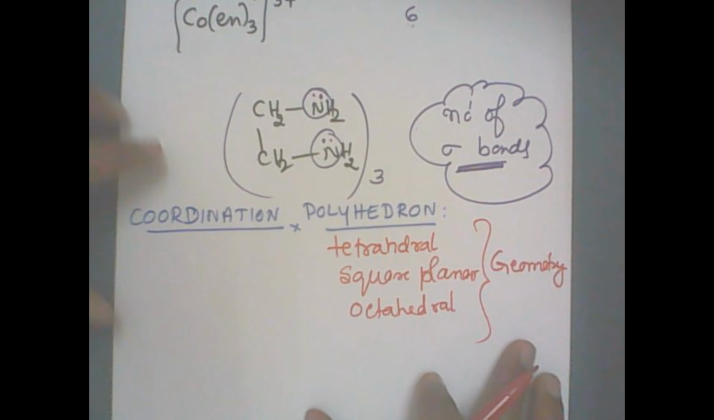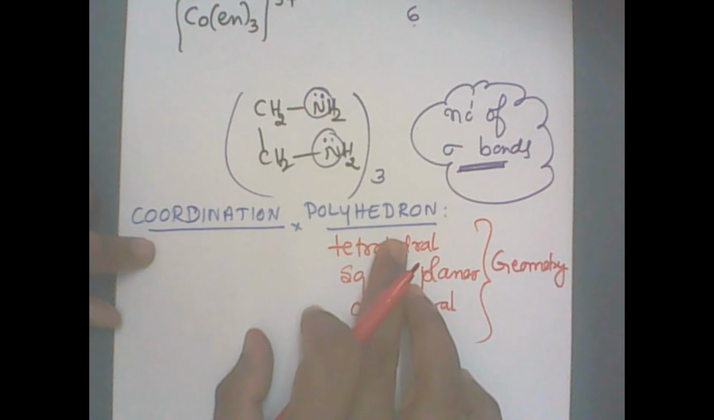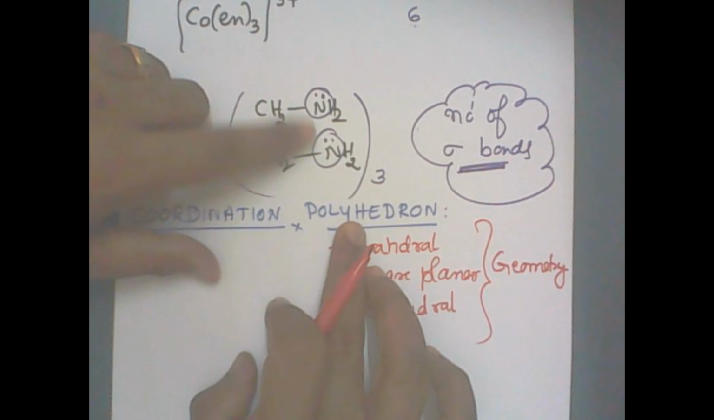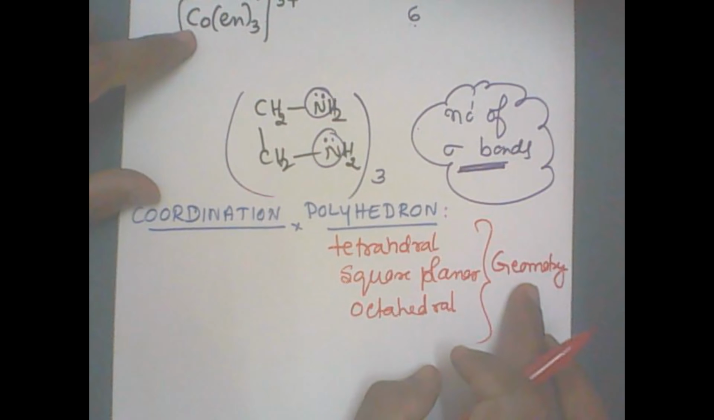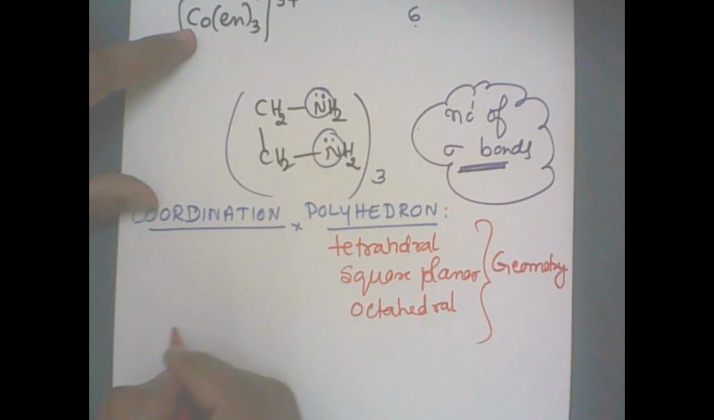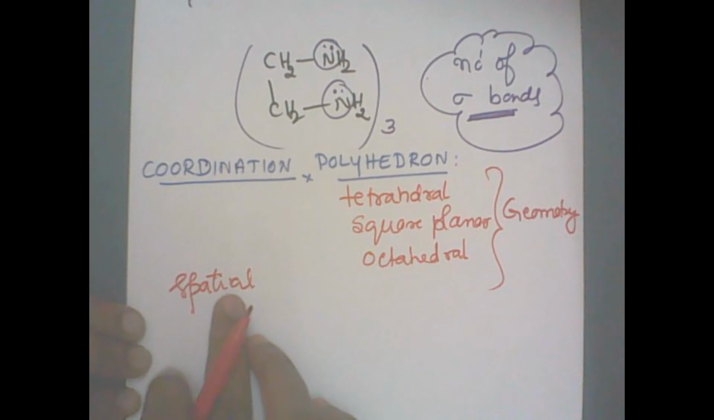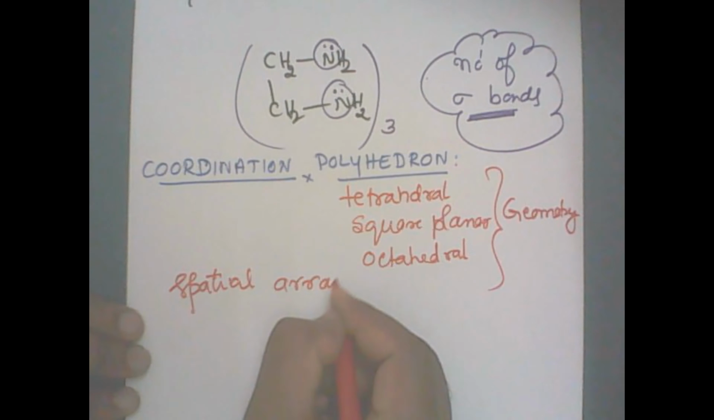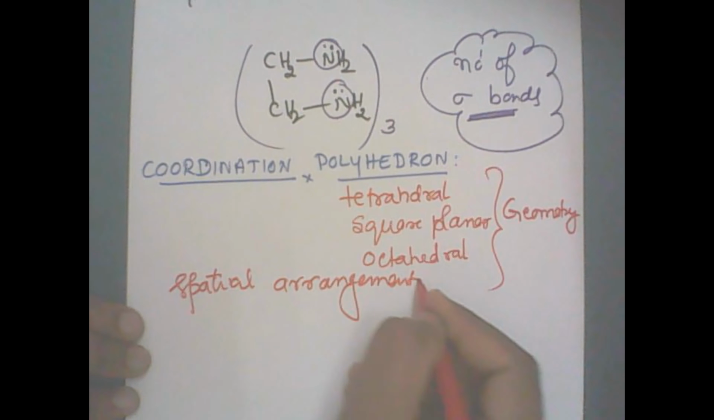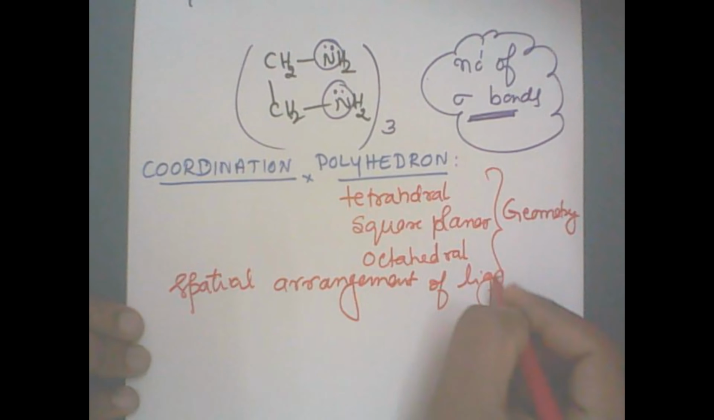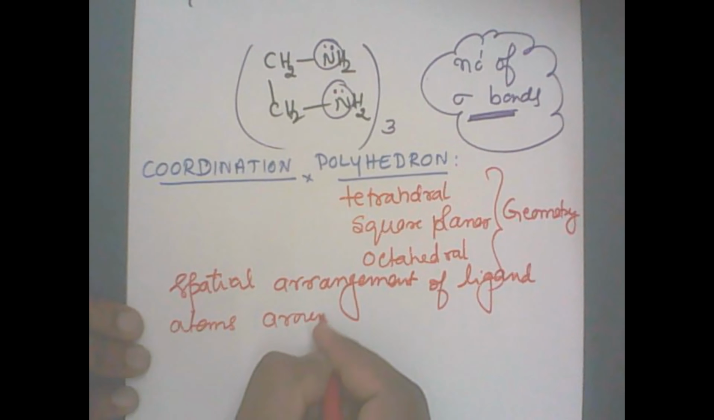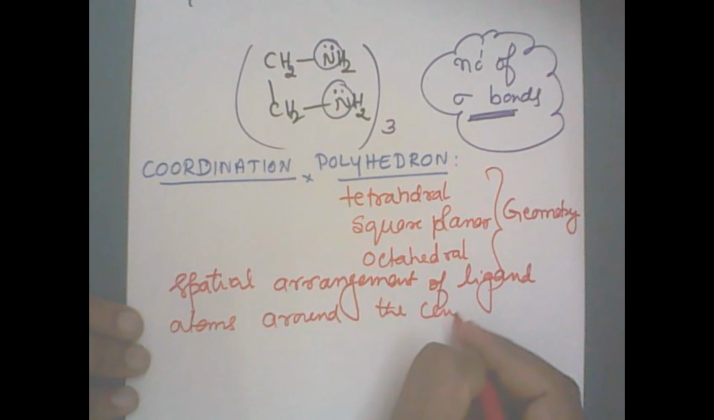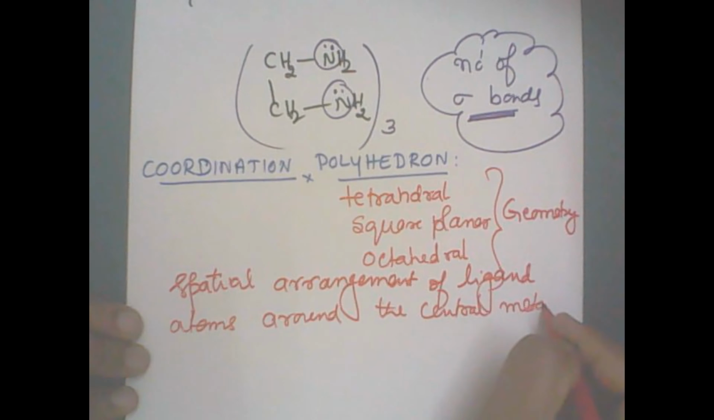Now, how are they formed? What is the coordination polyhedra? You know that all these ligands are arranging around the central metal atom. They give rise to a particular geometry or shape, okay? So it is a spatial arrangement. When I say spatial, it is in the space. Spatial arrangement of ligand atoms or ligand itself around the central metal atom.